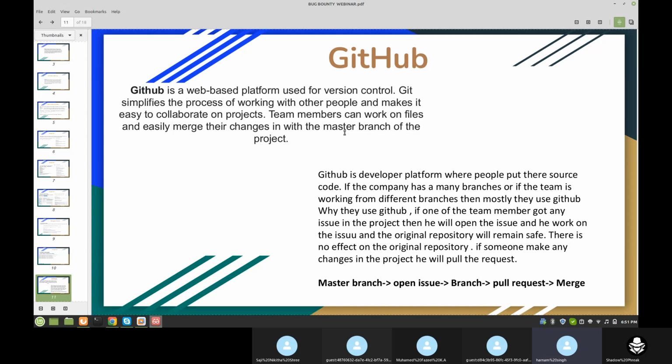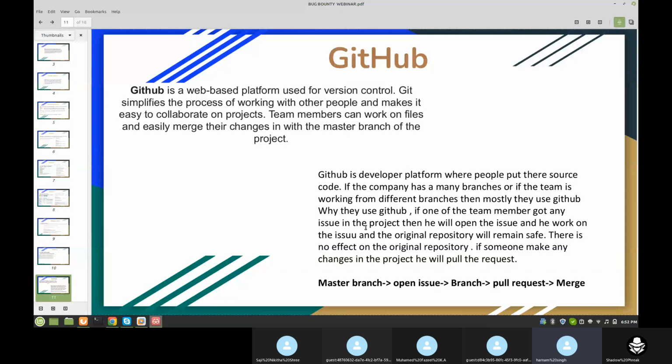So there is a question, why do they use GitHub? If one of the team members gets any issue in the project, mostly related to developers, because developers are making the project, and here we are discussing developer projects. If a developer team member gets any issue in the project, what will he do?